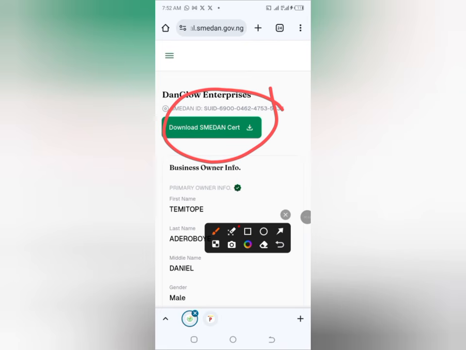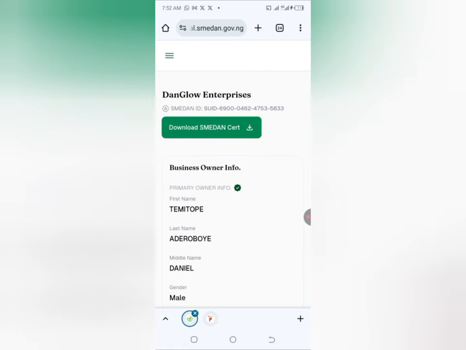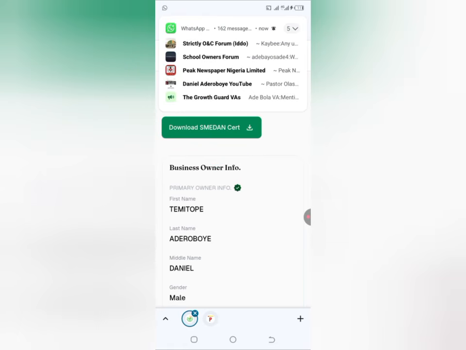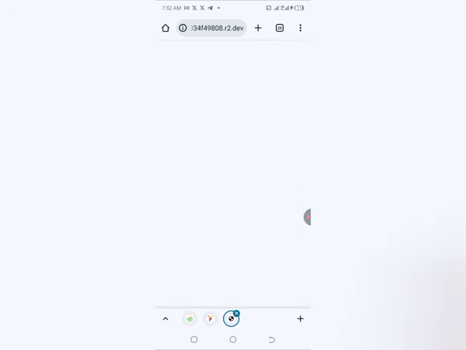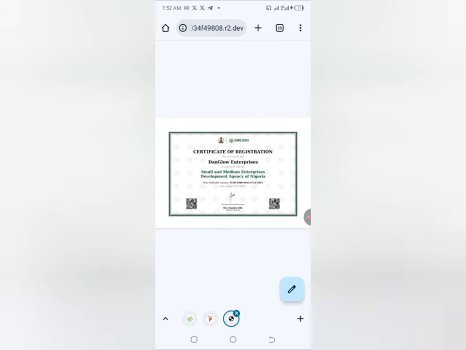This is a boost for you guys. Immediately you download the SMEDAN certificate, your name is put in the CAC database and SMEDAN database, and you are automatically qualified to be among the 250,000 people that will get their CAC certificate absolutely free. You'll be contacted by CAC and SMEDAN on how you can get your certificate, and everything is 100% free. All I have to do is click on download SMEDAN certificate, and it will be downloaded. This is also amazing because you can show people that you are registered with the federal government.